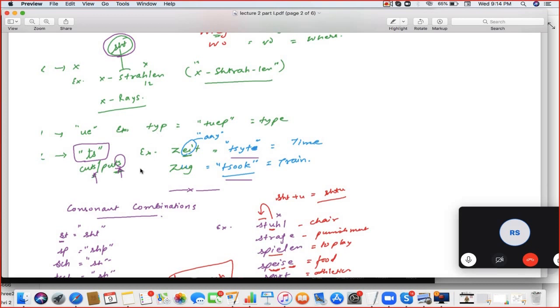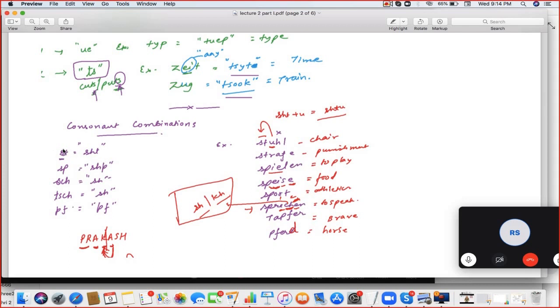Then next is Z. Z is a ts sound: ta and sa sounds mixed together. That is the sound of Z. Example: Zeit and Zuppe. Sight and soup. Correct.